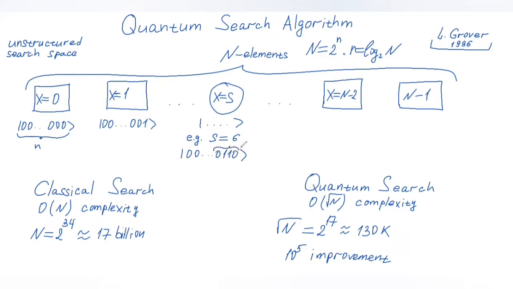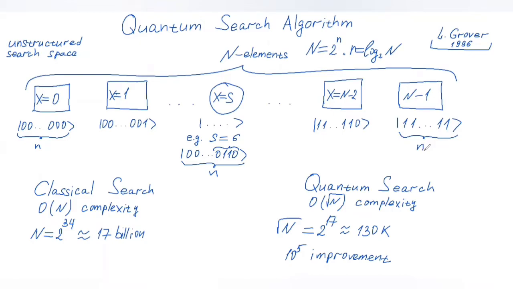Again, we would need n of those qubits. The element with index N minus 2 will be represented by qubits in the state of 1, except for the very last one. And the very last element will have all qubits in the state of 1 in the computational basis. And again, everywhere here, we have small n number of qubits.